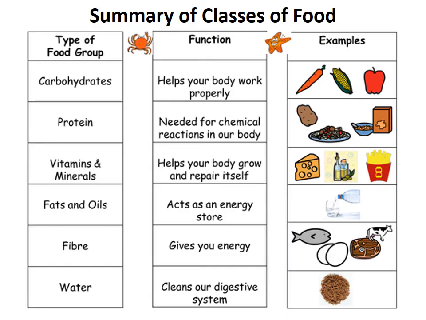Now in this diagram or in this picture, you can see that in the first column there are different classes of food, their functions and their examples. We have already discussed all these during our lecture, so you can just take a look at this for your information or to revise your concept.